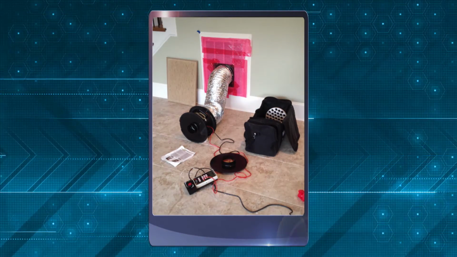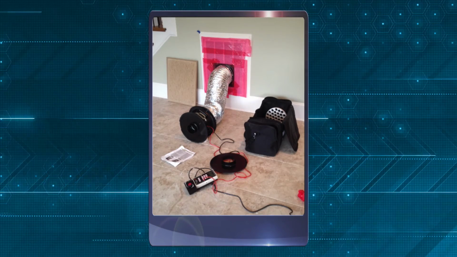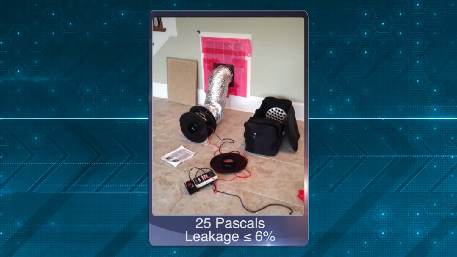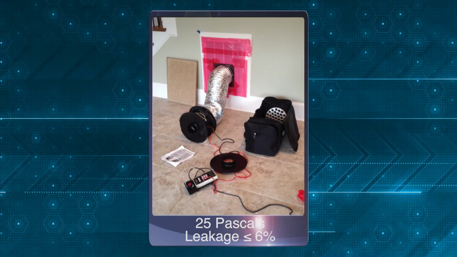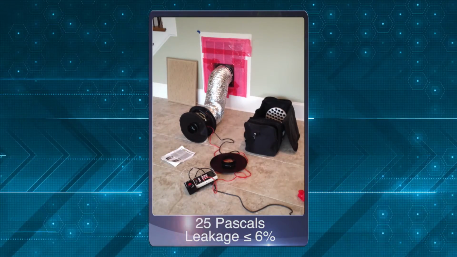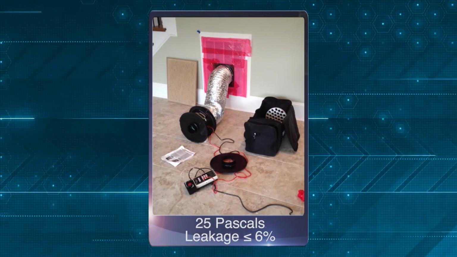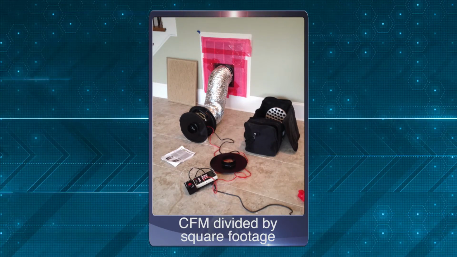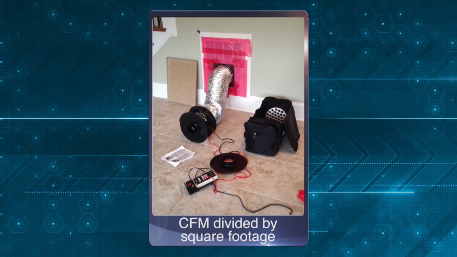It's hard to know if the system is airtight by just doing a visual inspection, so the North Carolina Energy Code requires that duct systems be tested. Testing should be done with a duct blaster, fan assembly, and a manometer. Now, when the duct system is pressurized to 25 pascals, you want to have no more than 6% air leakage in the system. Calculating the percentage is easy. Simply divide the CFM reading on the manometer by the square feet of the area being conditioned by the system.